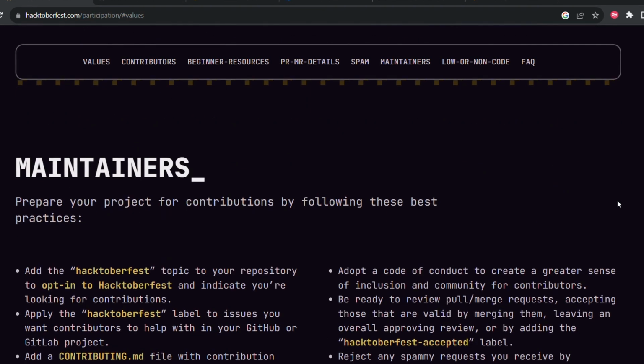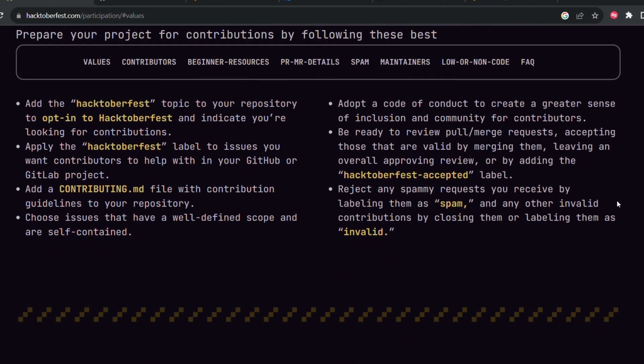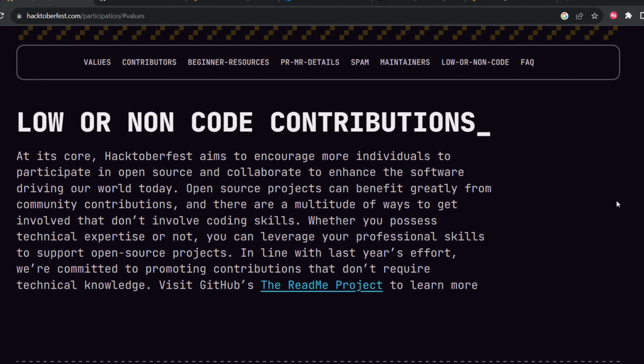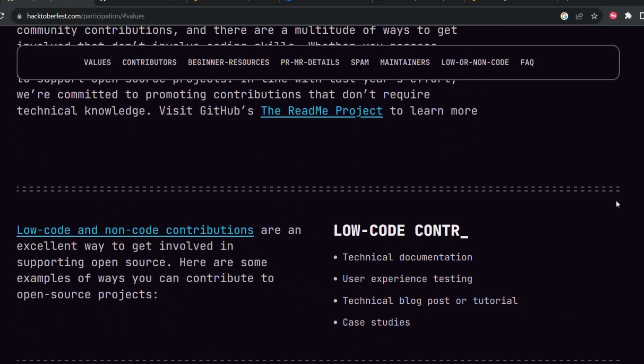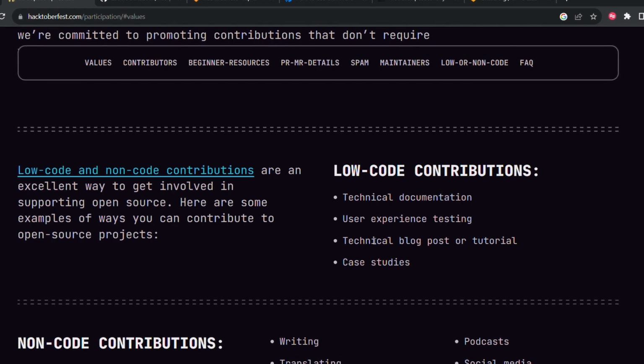Yeah, you can go and check. This information is for the maintainers. You can also do low-code or non-code contributions, but not only white space. These are the low-code or non-code contributions: technical documentation, user experience testing, blog post or tutorial, case studies.